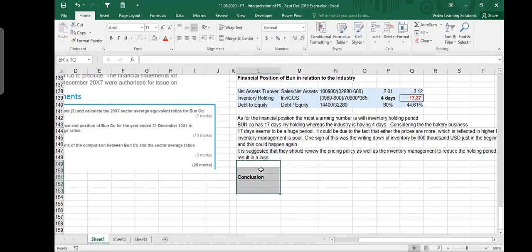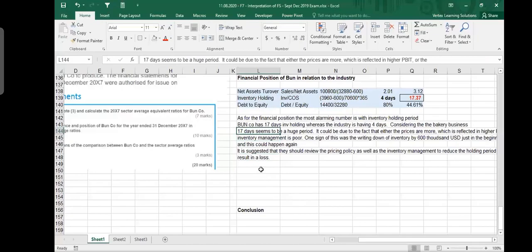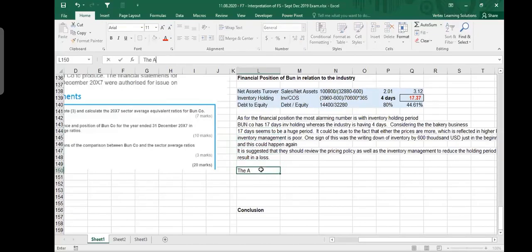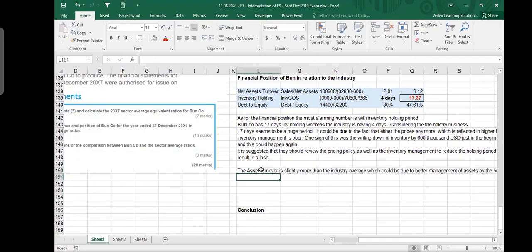The second, which we need to talk about, is asset turnover. So we say that the asset turnover is slightly more than the industry average, which could be due to better management of assets by the business. Okay, that's all. We don't need to write a lot about that.